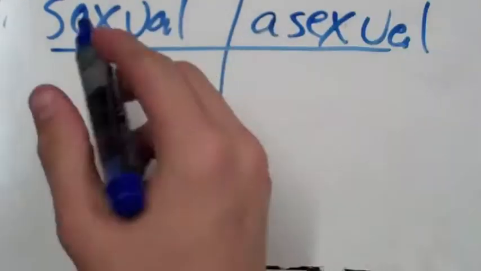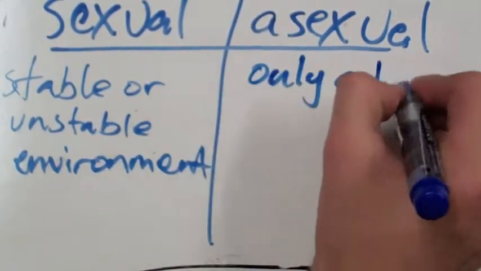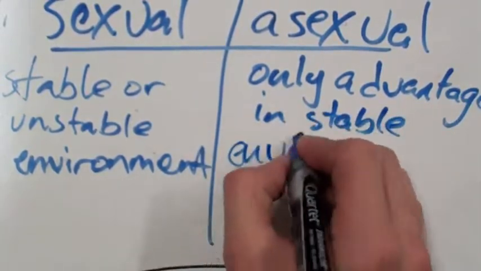Sexual reproduction is advantageous in both stable and unstable environments. However, asexual reproduction is only advantageous in a stable environment.